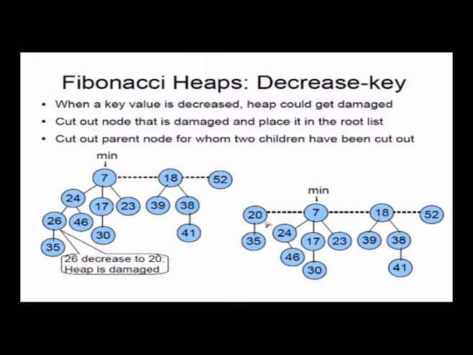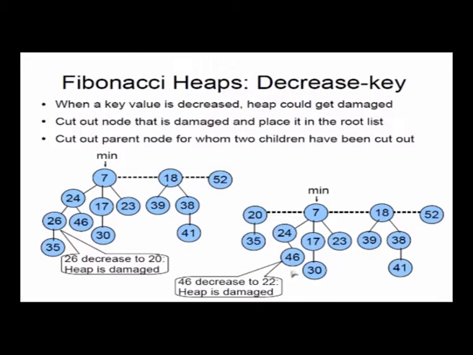So what we do when we decrease the key is cut out the node below that key and put it in the root list. And there is another interesting rule, which says that any parent whose both children have been cut out should also be cut out. And if you see the proof of how the Fibonacci heap works, the order log n that I discussed earlier, this is a very key step in the proof.